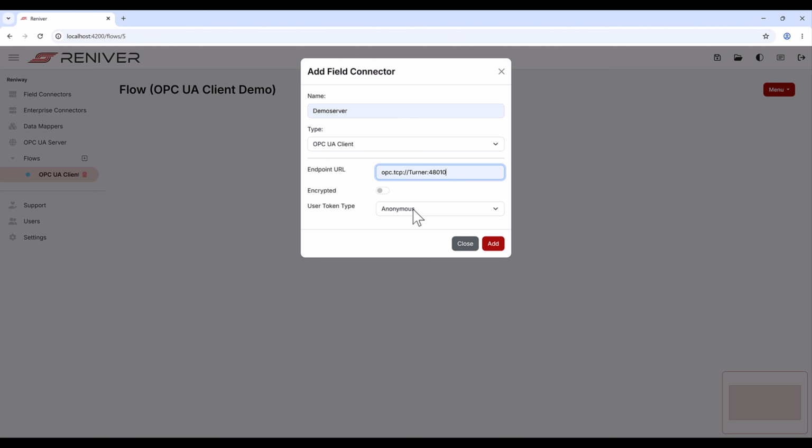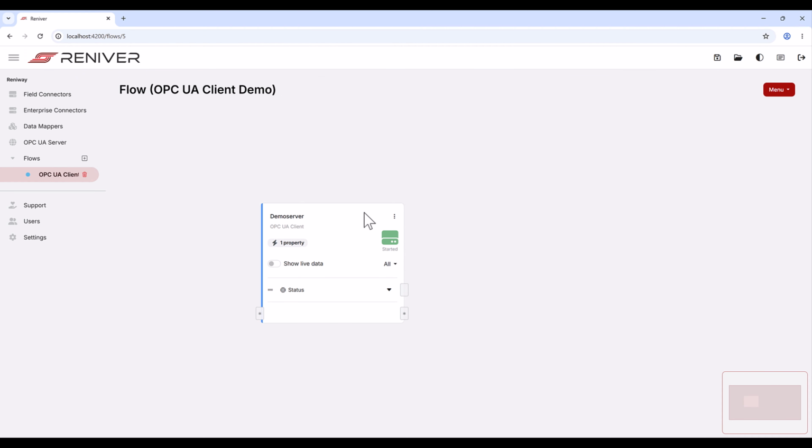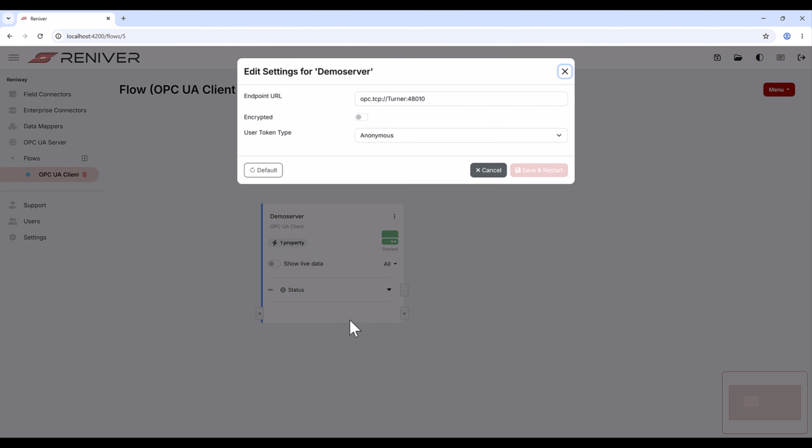For the first test, we connect without security. This is useful to quickly verify that the endpoint is reachable. The connection is successful. Reniway Edge is now connected to the demo server.